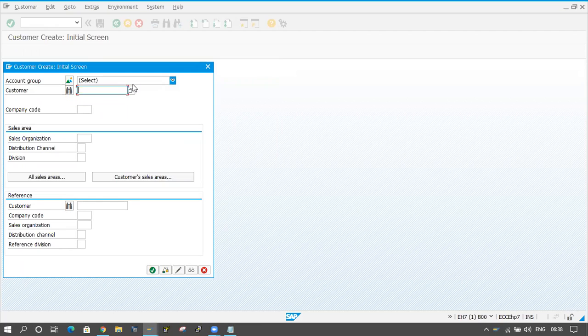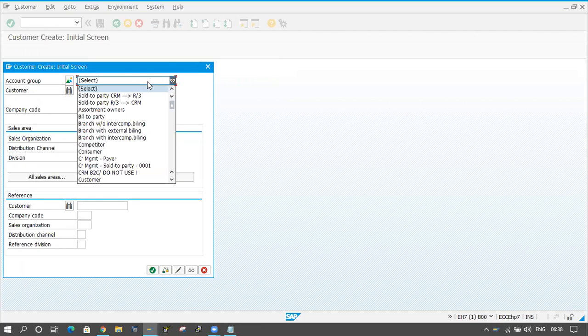Here we have to maintain which type of customer he is: sold to party, ship to party, bill to party, consumer, or competitor. So different types of customers will be there. For example, you are staying in Bangalore and you are paying from Bangalore only, but the delivery address should be Hyderabad. You want to deliver the material to the Hyderabad location. Then two concepts will come here: sold to party and ship to party. Sold to party means you are paying the money from the Bangalore location; that is the first address. The delivery address is the second address; that is the ship to party.